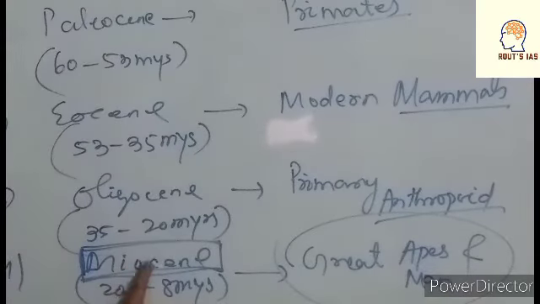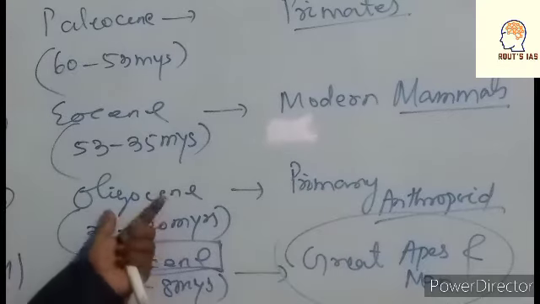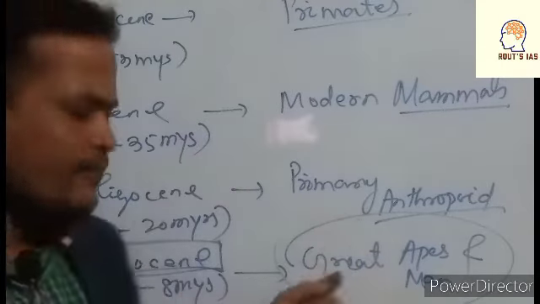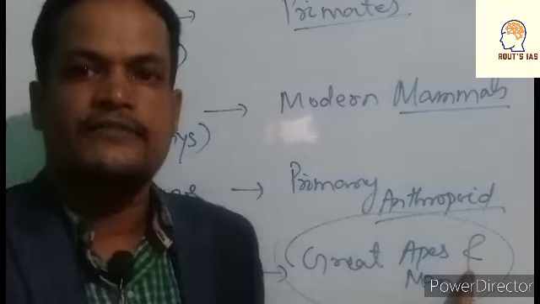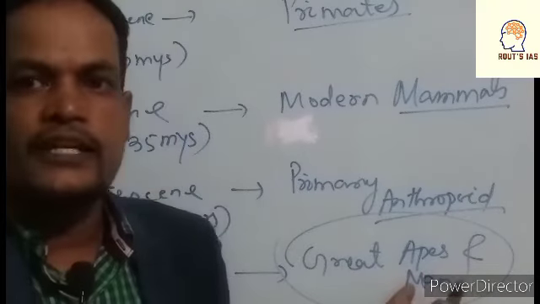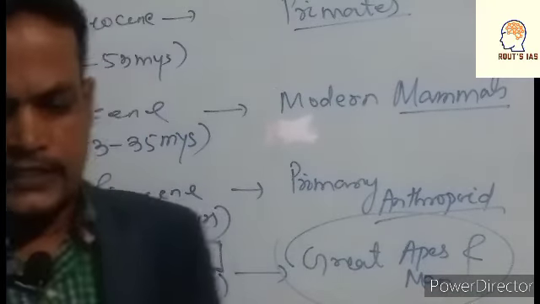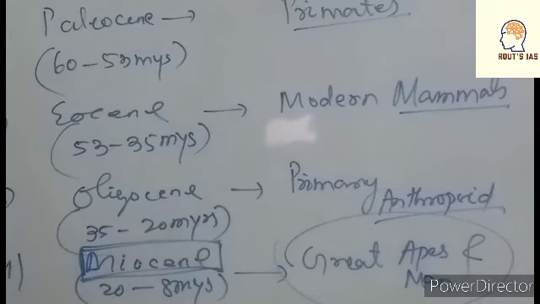Keep it in mind. Primary anthropoids appeared in the Oligocene for the first time, but in Miocene, what happened? The great apes and the evolution of man take place. Is it right? Next, come to what? Pliocene.